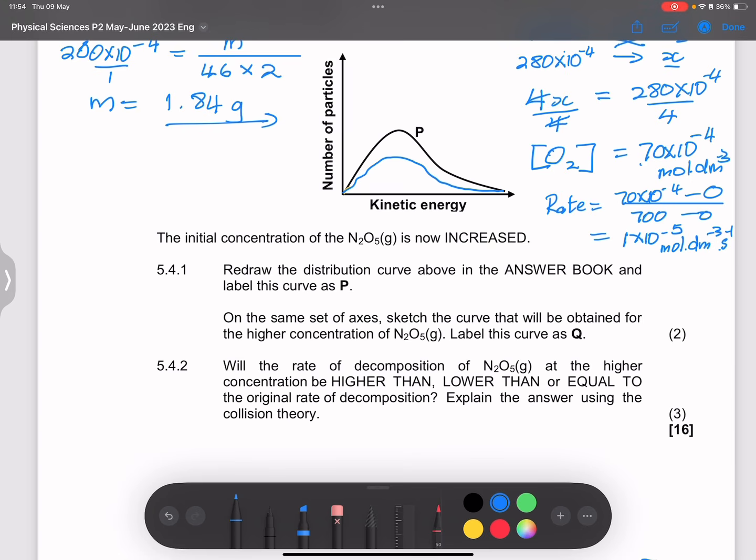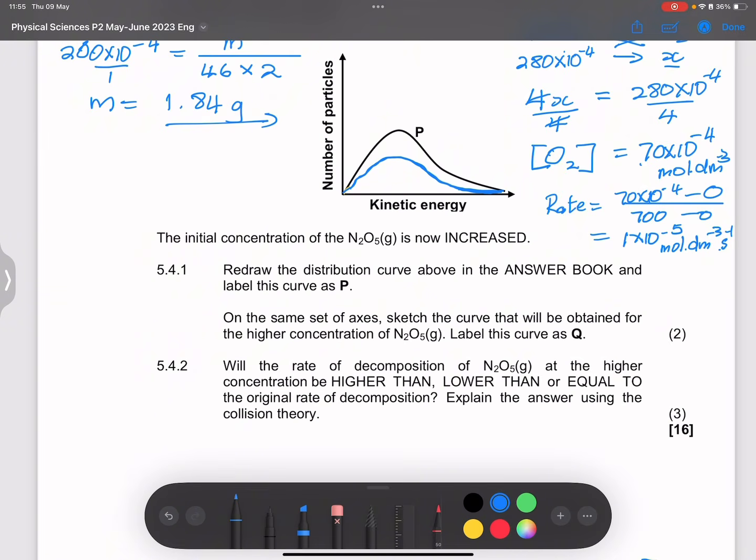The peak would be exactly at the same time. The only difference is that the number of particles would be less. So this would be graph Q. That's what they said, redraw, label it as P.